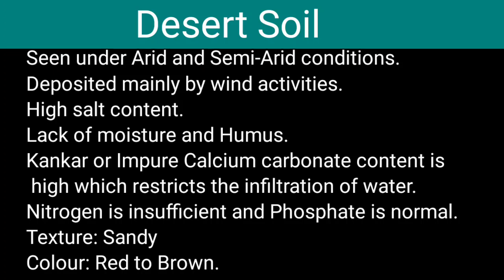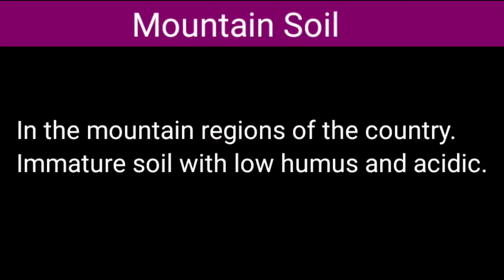Next is desert soil, found in arid and semi-arid regions, and the salt content is very high. Moisture and humus are absent, and nitrogen is also absent, so it is very sandy in nature and not suitable for cultivation. Mountain soil is found in the mountainous areas of our country; it is immature soil with less humus, and it is acidic in nature.